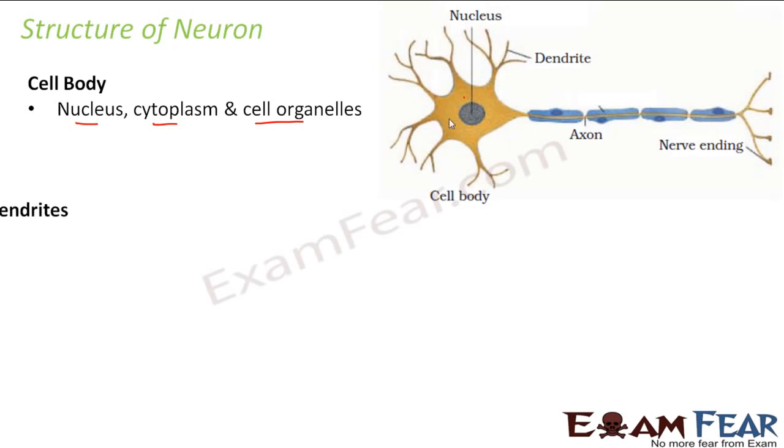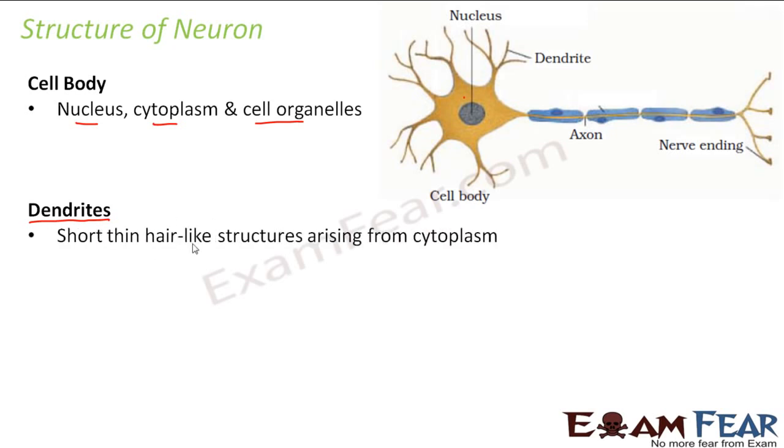But it has some different things also. What are the different things? The special things which it has are dendrites. What are dendrites? Dendrites are short, thin, hair-like structures arising from the cytoplasm. So from this cytoplasm, you can see that hair-like structures have come up, and these hair-like structures are known as dendrites.